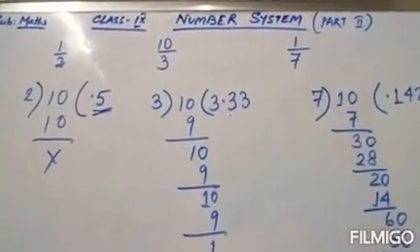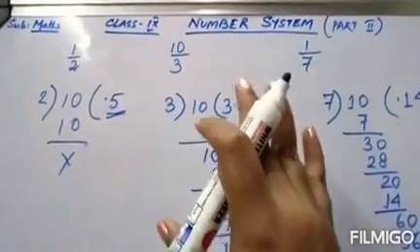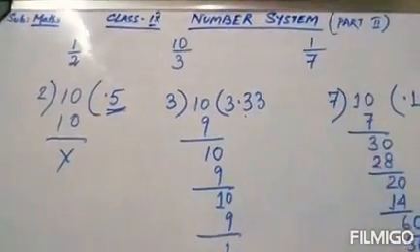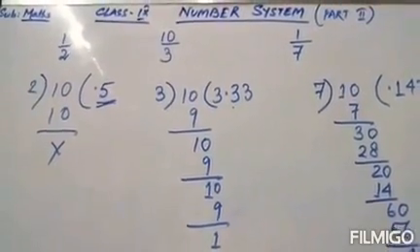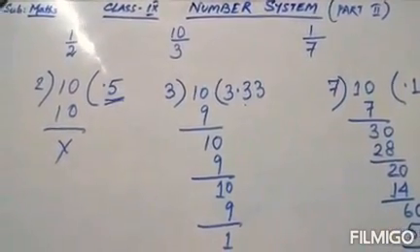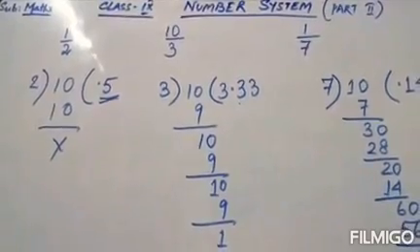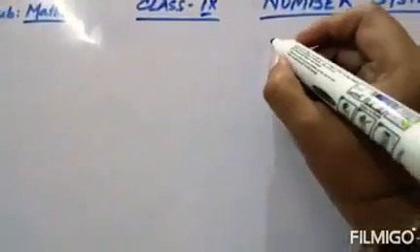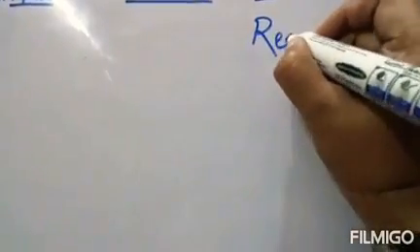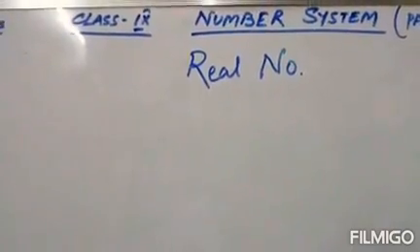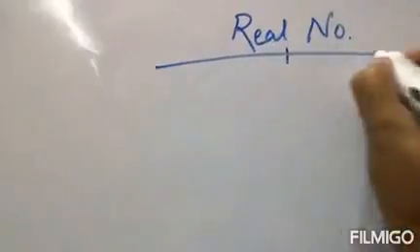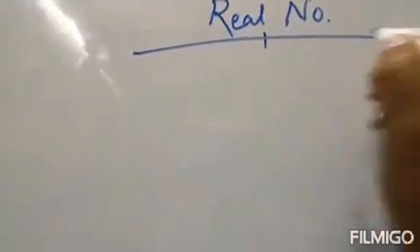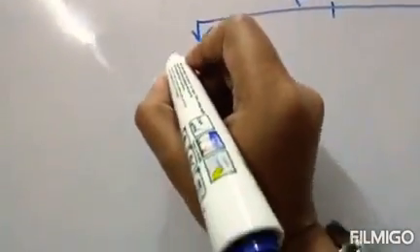So from this concept we can come to a conclusion about another type of number, that is real number. So let's see what is a real number. Real number means what? We have learned about rational and irrational numbers. Both rational and irrational numbers come under real numbers.